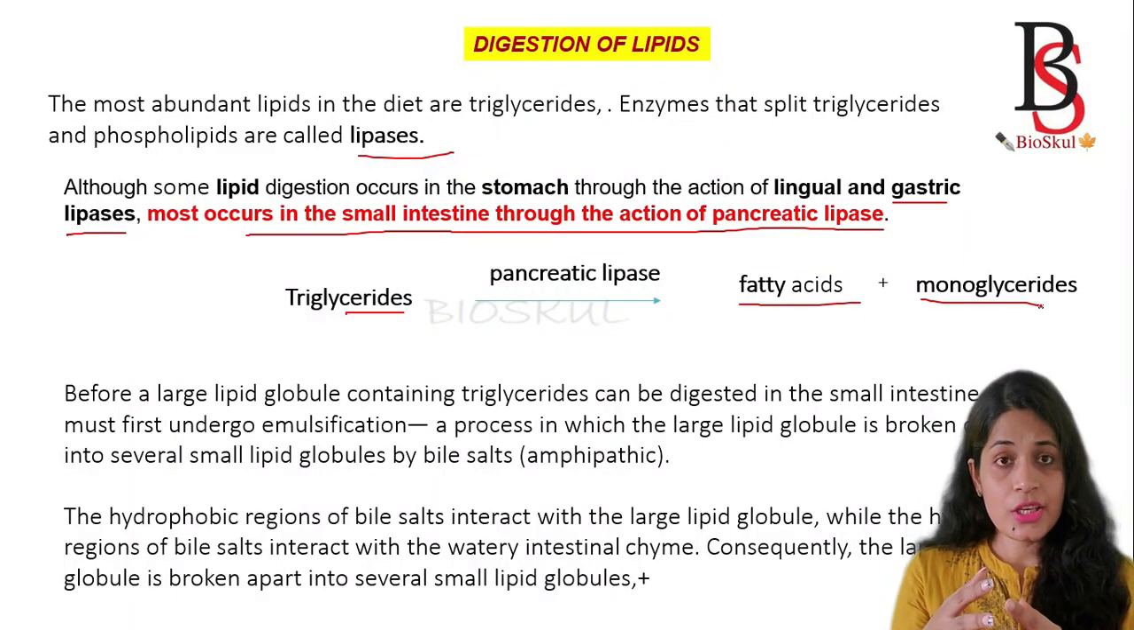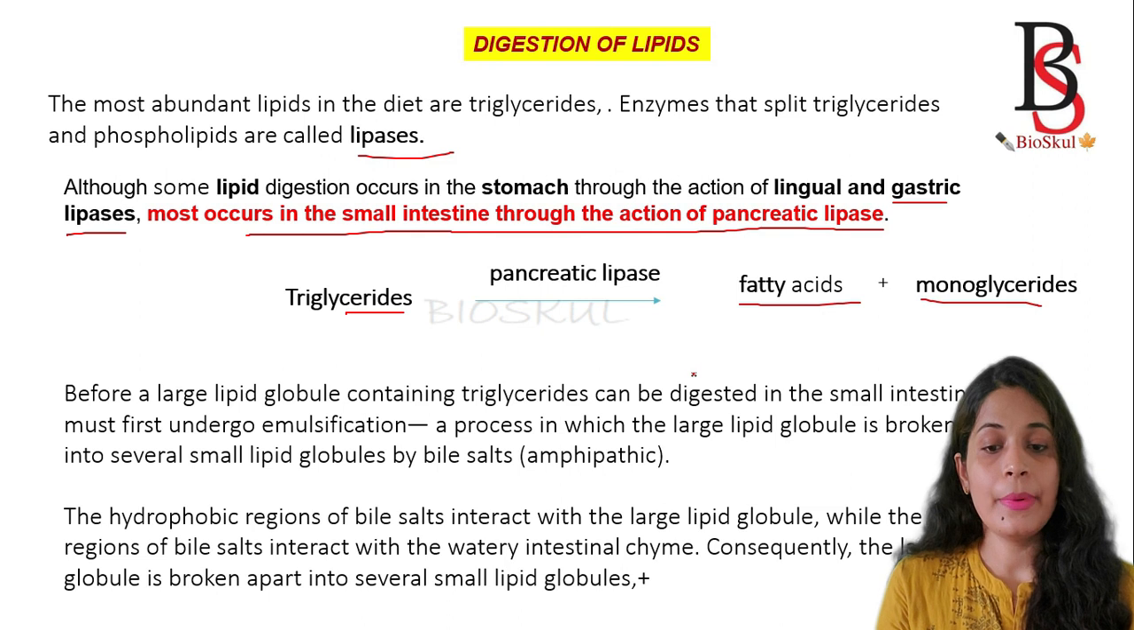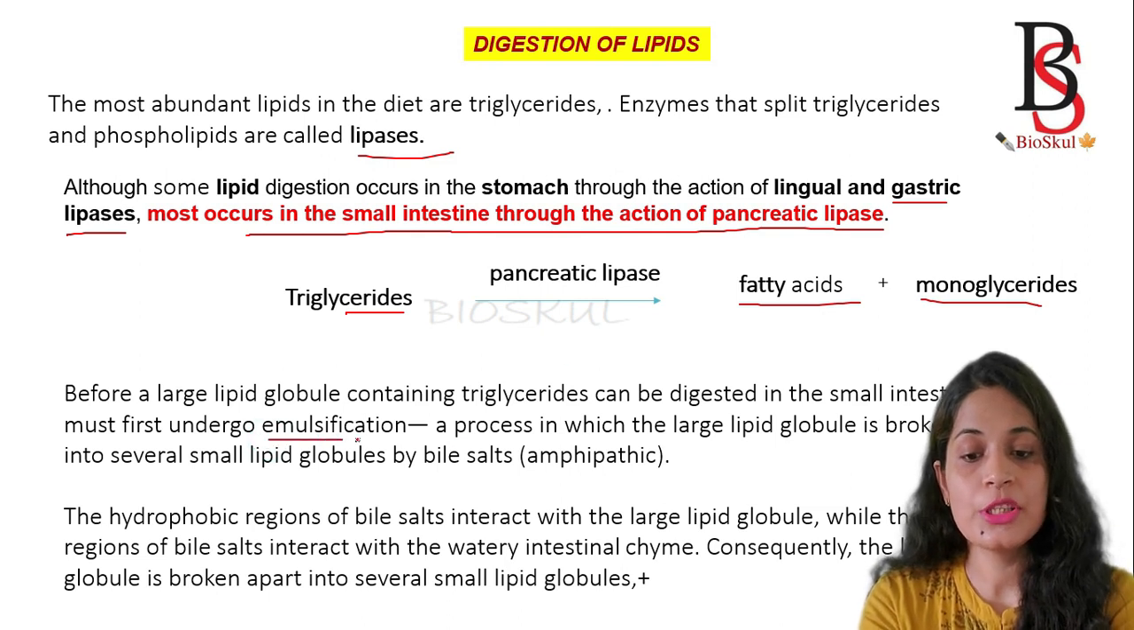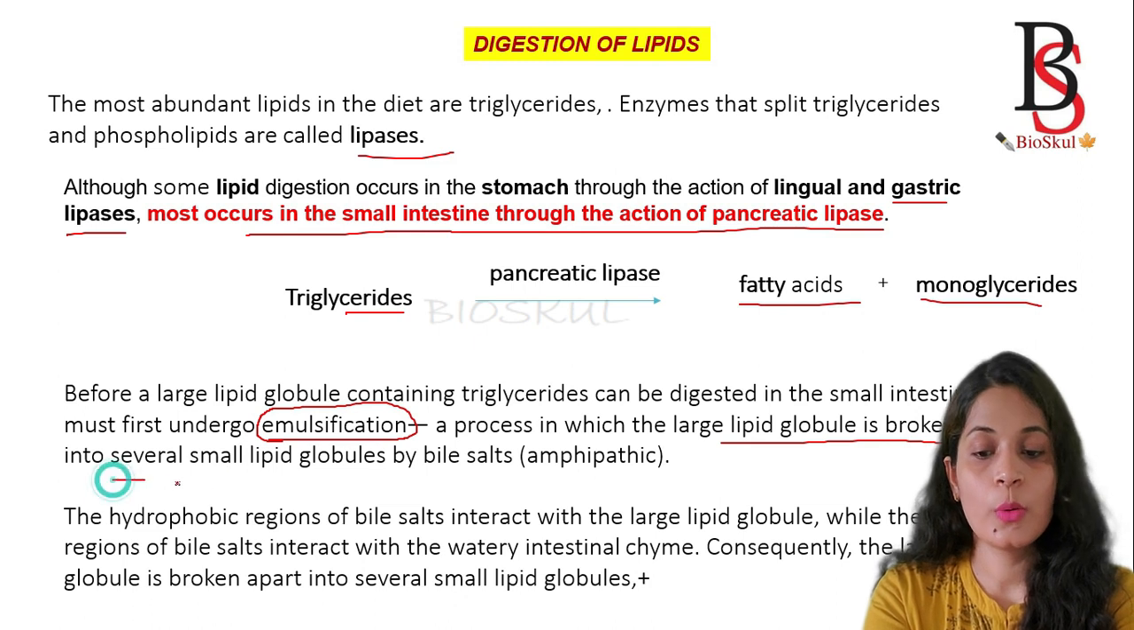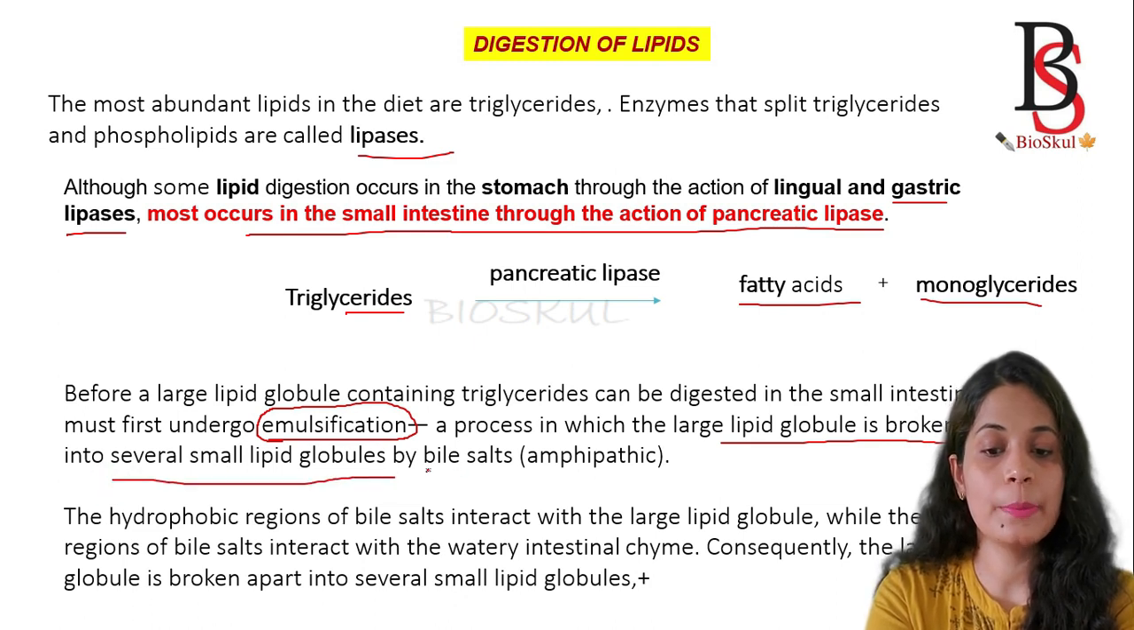For the degradation of the lipid, what will happen? It first requires emulsification. What is emulsification? Emulsification is a process by which large lipid globules are broken down into small lipid globules by bile salts.